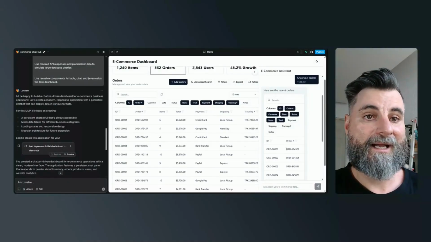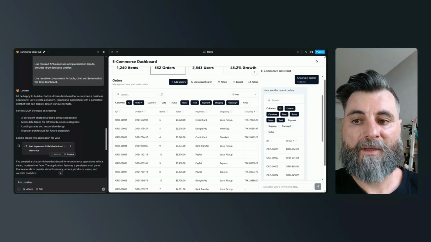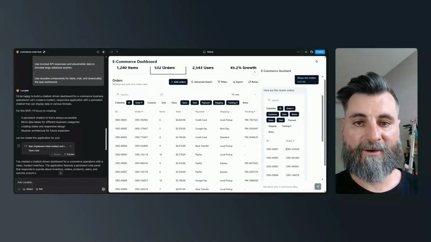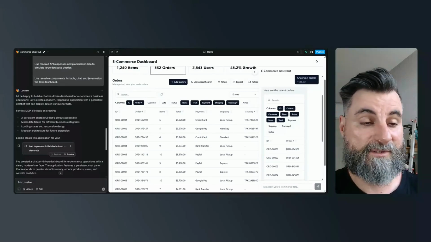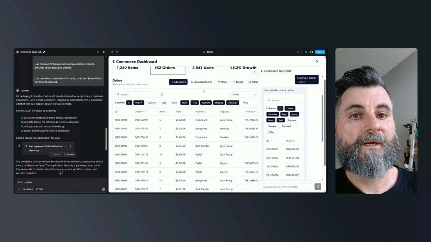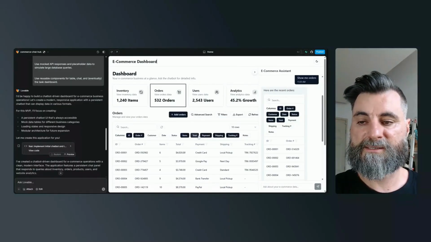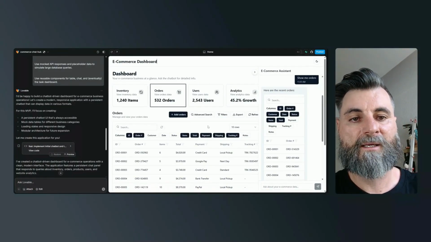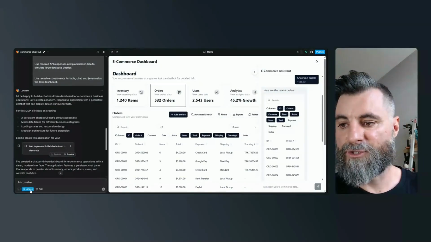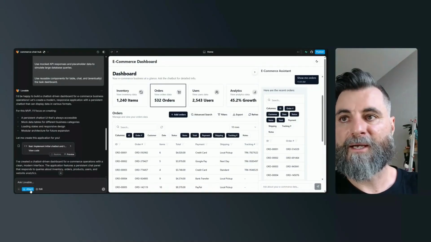But Lovable was the clear winner. I think what I'll do is I will go through this. I'll keep on prompting. I might even show it. Actually, maybe I'll do that now.